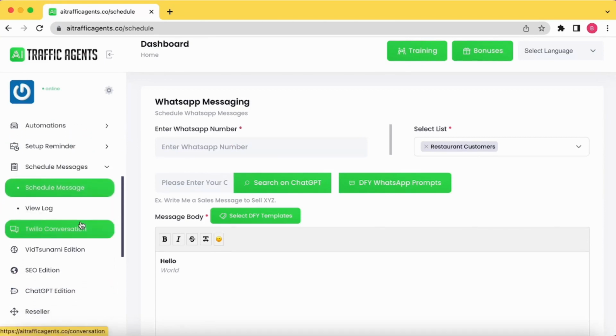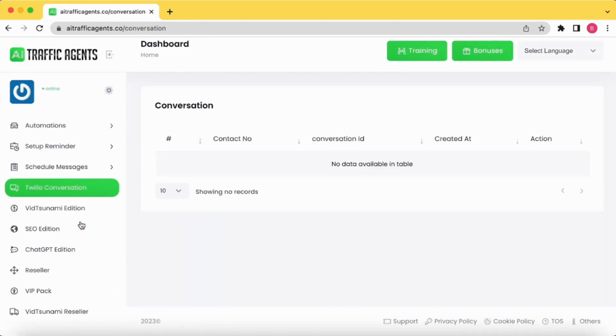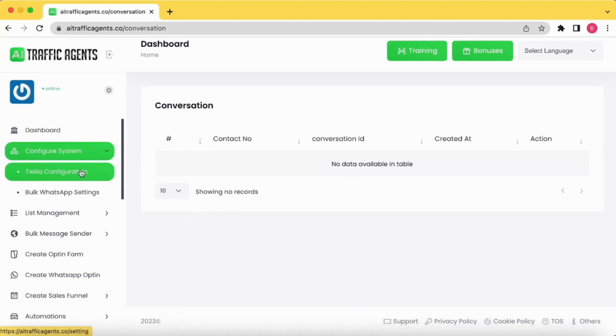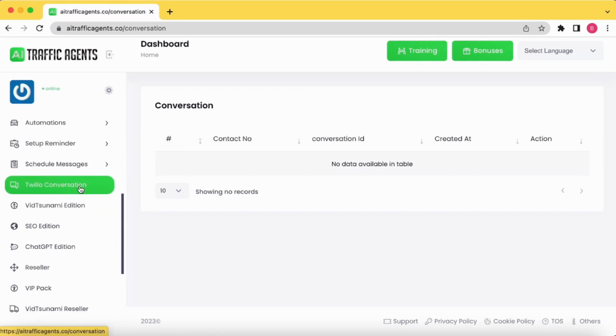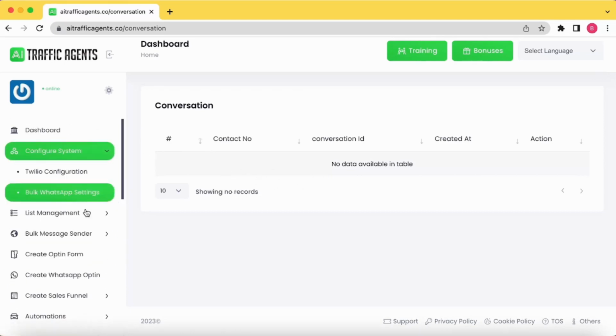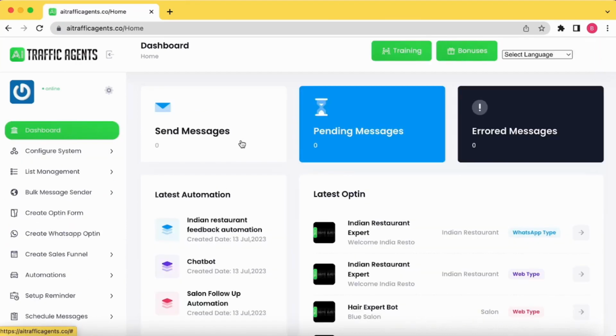Again, there is one more option, that is Twilio conversation. So once you have your Twilio configuration done in step 1, then you can check all the conversations that are happening through Twilio over here. And that's pretty much everything that is required to get started with AI traffic agents.